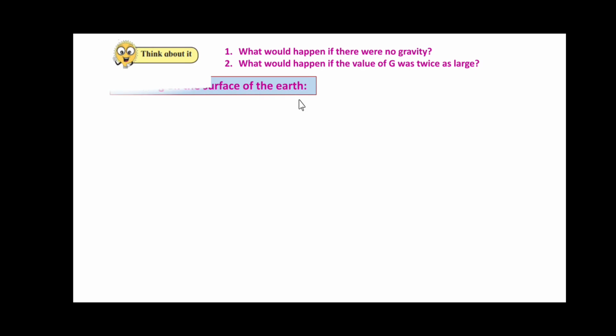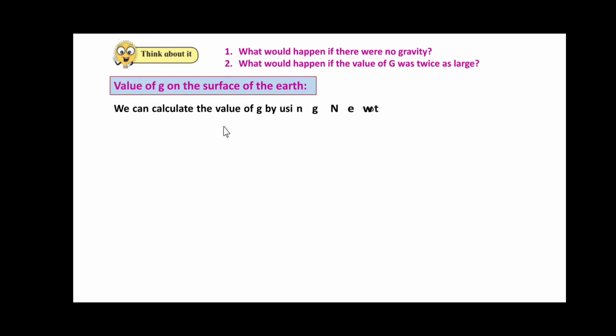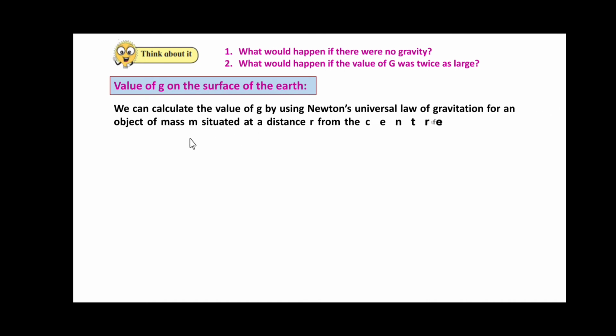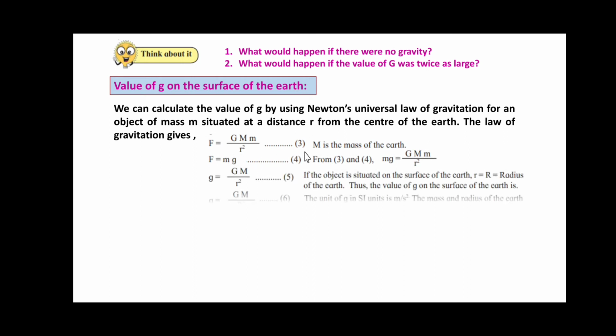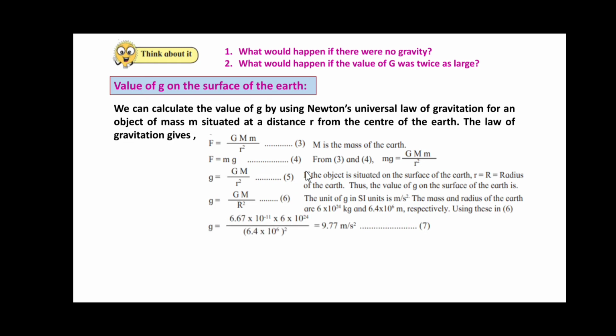Friends, now the value of g on the surface of the Earth. We can calculate the value of g by using Newton's universal law of gravitation for an object of mass m situated at a distance r from the center of the Earth. The law of gravitation gives us that F is equal to G M m upon r square, equation 3. Here M is the mass of the Earth. But we know that F is equal to m into g.